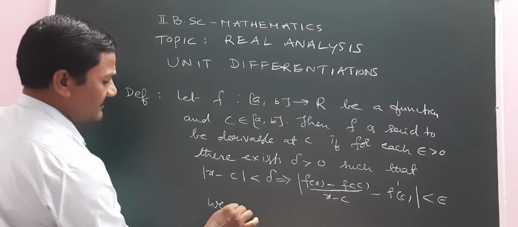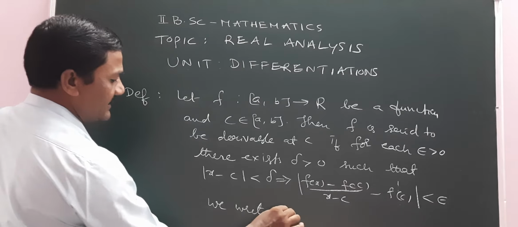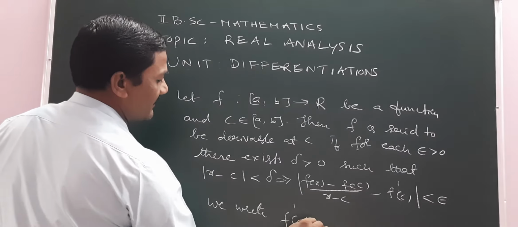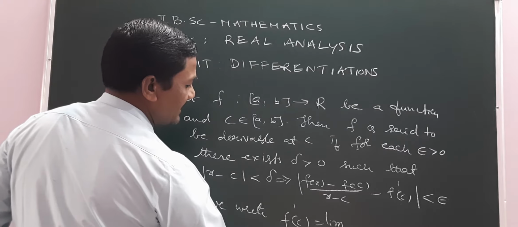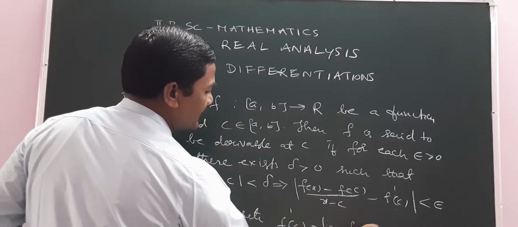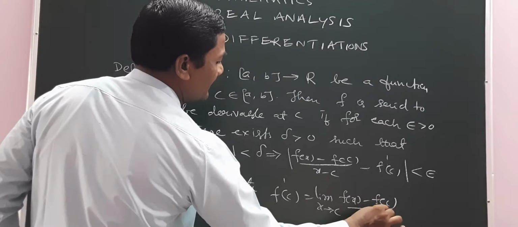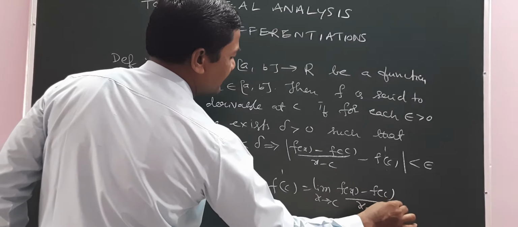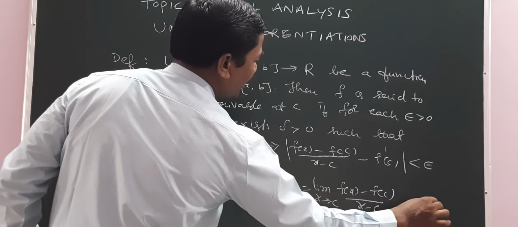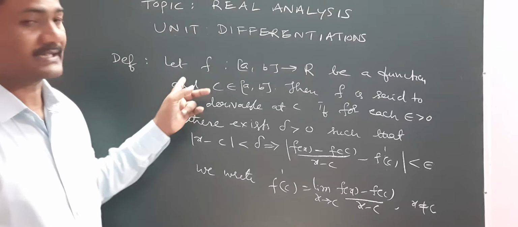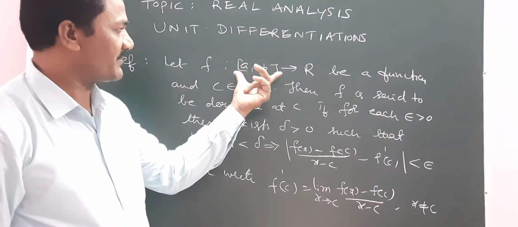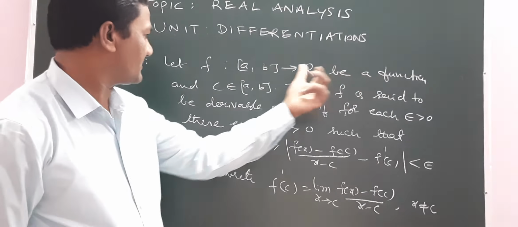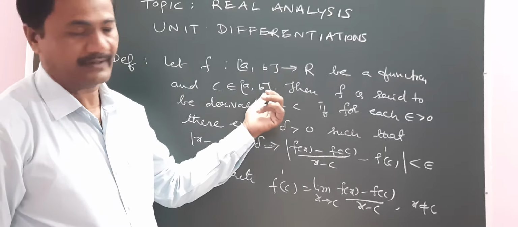We write f'(c) equals limit x tends to c of (f(x) minus f(c))/(x minus c), if it exists. x is always not equal to c. That is the definition of the derivative. Let f from closed interval [a, b] to R be a function and c belongs to the domain.